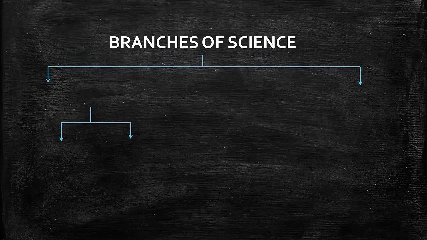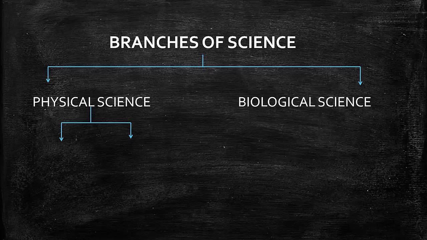Science is a very vast subject. It consists of various branches. In this video, we will discuss the main branches of science. So basically, there are two branches in science. The first one is physical science and the second one is biological science. The sub-branch physical science is again further divided into two categories. The first one is physics and the second one is chemistry.